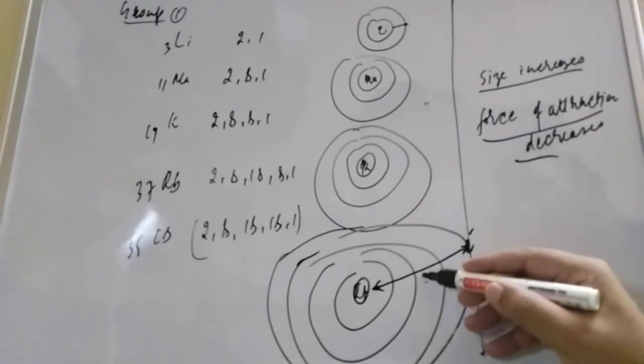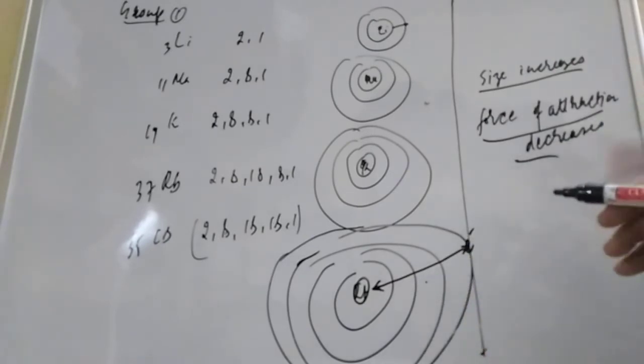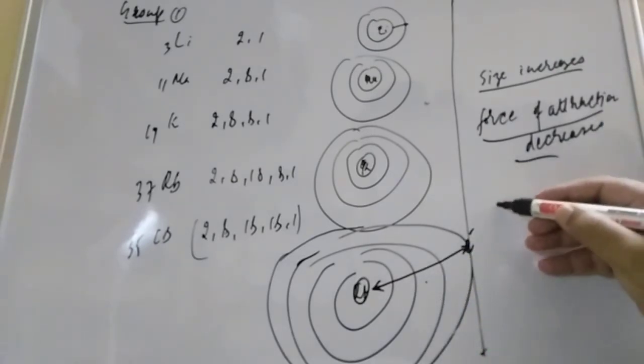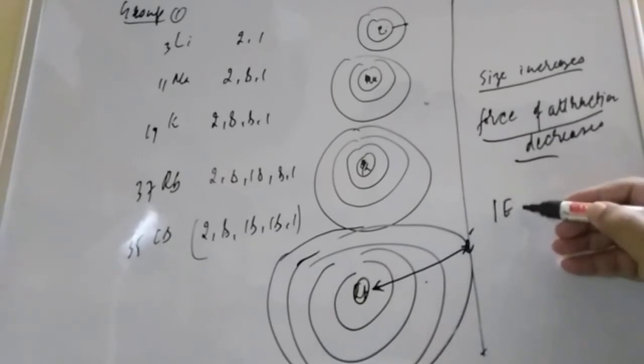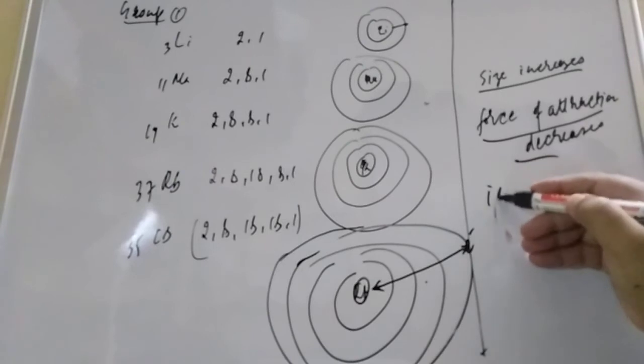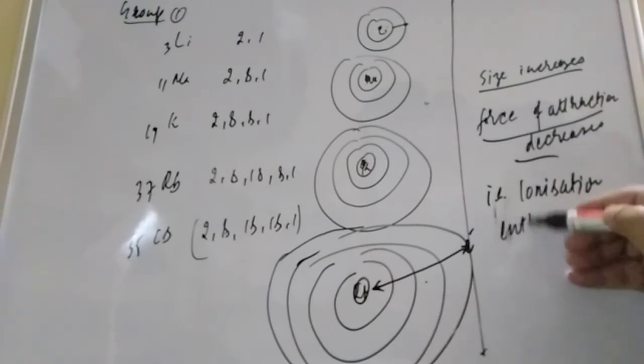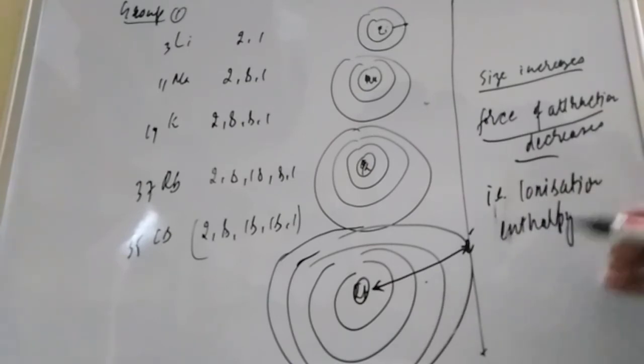So the amount of energy required to remove the electron is least. Less amount of energy required, student, that is ionization enthalpy. Here we can write ionization enthalpy decreases.